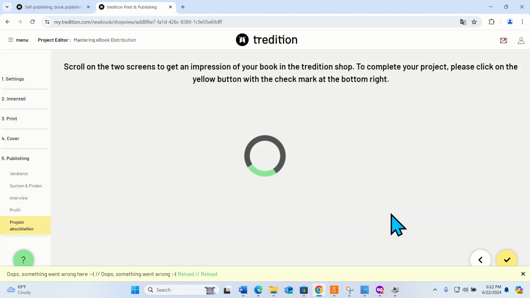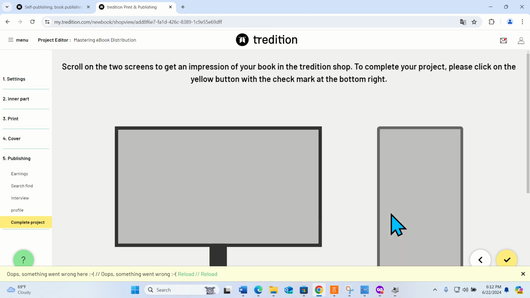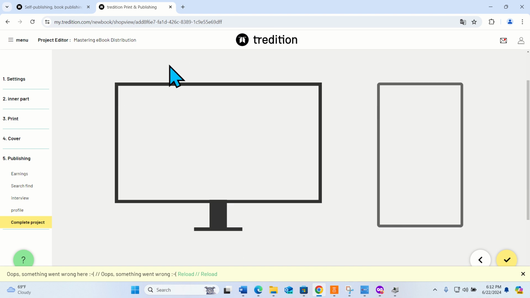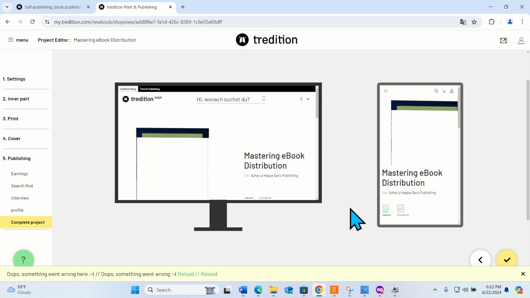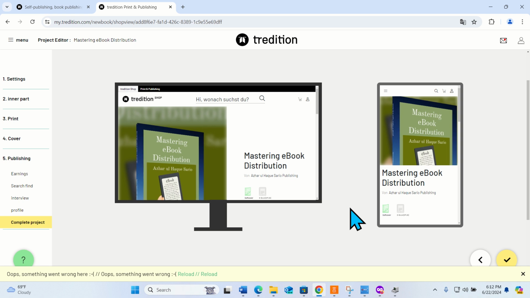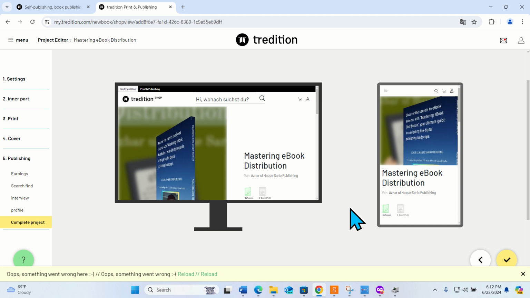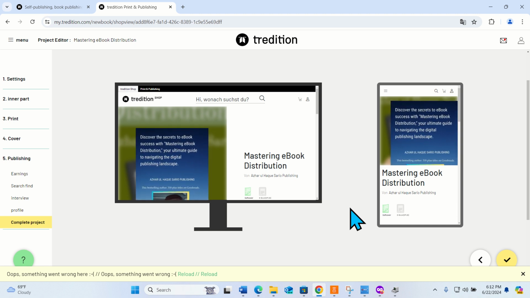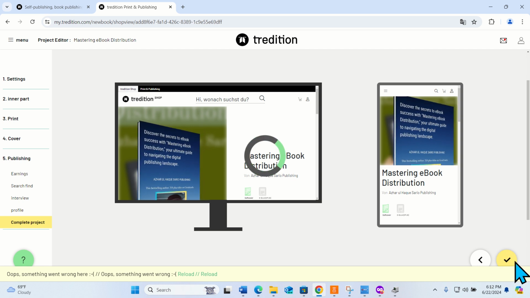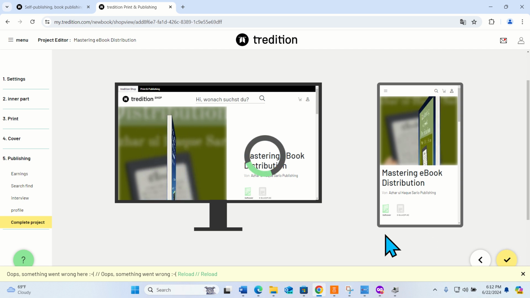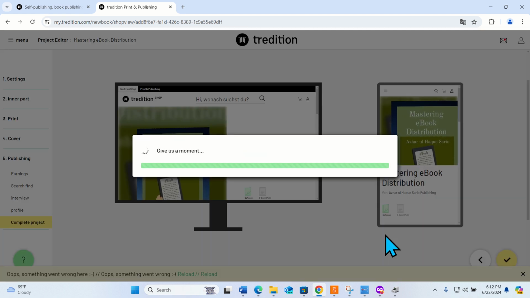When you are on the next page, you will see that it is completed. This is how it looks on the bigger screen. This is how it looks on a tablet or mobile screen. Now they are generating the product page view. So when you visit their shop, the book will look like this. So you have to click here, check. After checking, a window will appear.